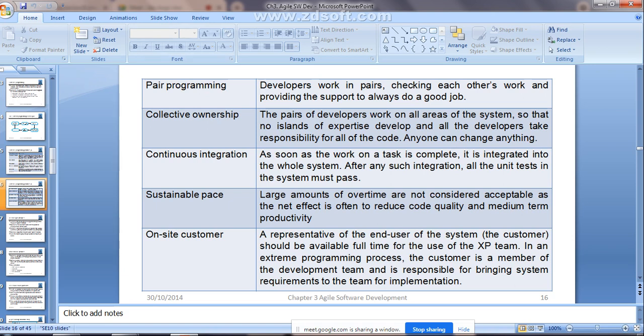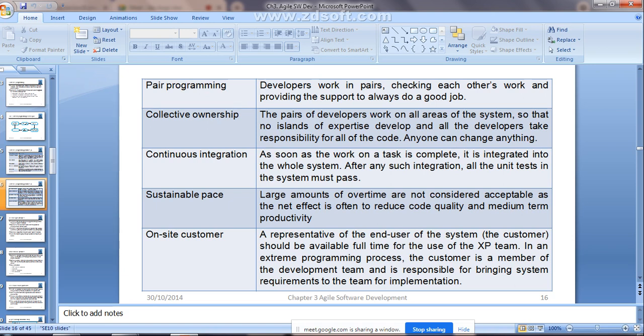Then next is collective ownership. That means the pair of developers work on all the areas of the system so that no islands of expertise develop, and all the developers should take responsibility for all of the code. Anyone can change anything. As I already told in the last class, we studied some principles related to the agile method.